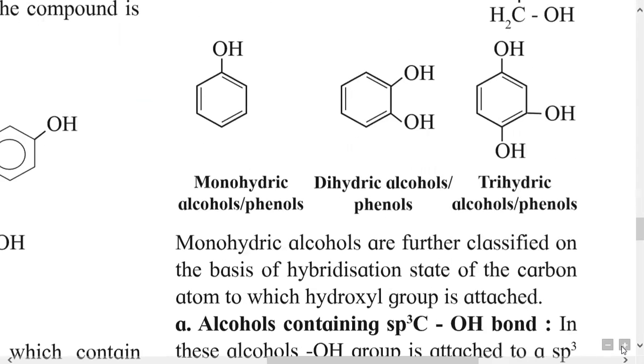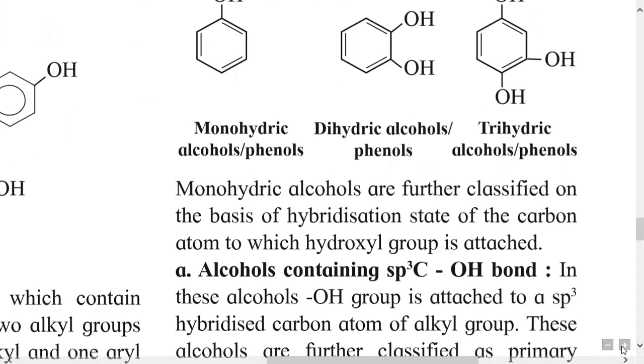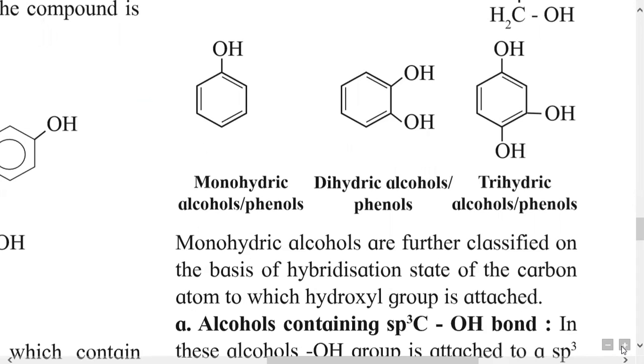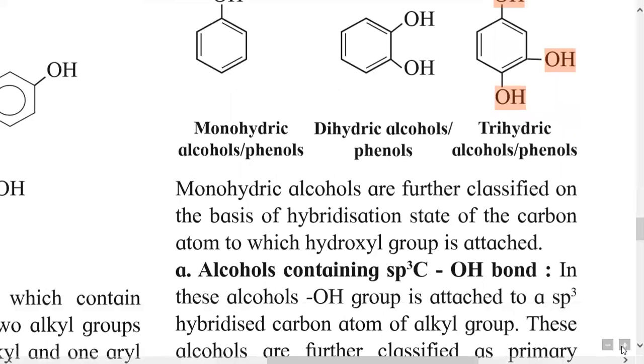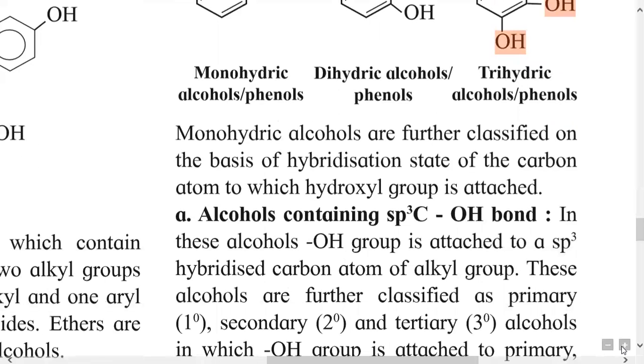Similarly, we will study examples of phenols containing one OH group, two OH groups and three OH groups. So this is a benzene ring bonded with one OH group. So this is an example of monohydric phenol. Then this phenol contains two OH groups. This is a dihydric phenol, and this phenol contains three OH groups. So it is a trihydric phenol. So similar to alcohols, phenols are also classified as monohydric, dihydric and trihydric phenols.